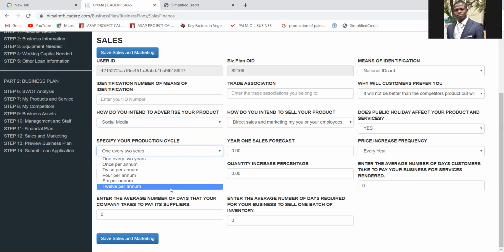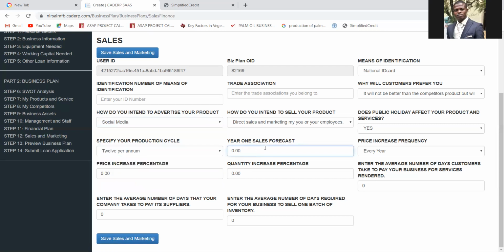So you choose any of them. Okay. How much do you think you can be selling per month? This information will be available. You will lift it from your Excel sheet that you have prepared, that financial template. Lift the information and bring it here.